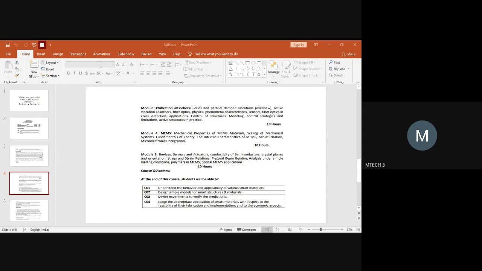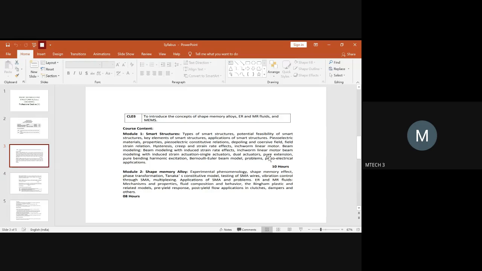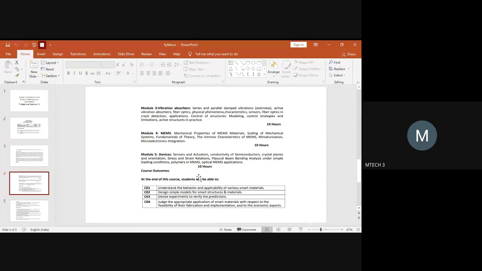Please let me know which module you will be comfortable with. Ma'am, module 4, miniaturization. Module 4. What is that? It is not miniaturization, it is MEMS actually. In MEMS, what do you want to focus on? Miniaturization. Yes, ma'am.